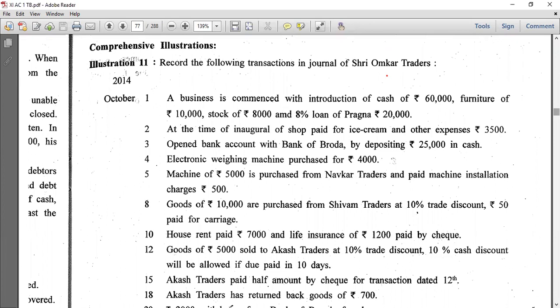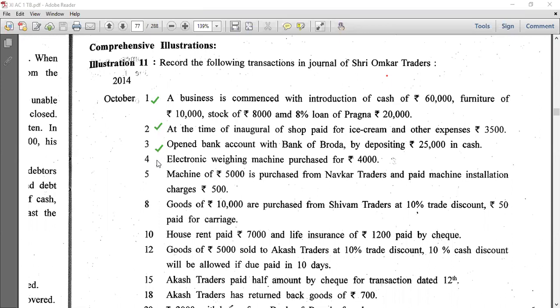At the time of inaugural of shop, paid ice cream and other expenses 3,500. So miscellaneous expenses account debit, to cash, as cash goes out 3,500. Open bank account, that also I had explained to you. So the transactions that I am going to take, those are to be solved by you. I am not going to solve it. It is a common entry, you should know it. See whether we know it or not. If you don't know it, if you have a doubt, ask: teacher, I don't understand this, I will ask, help you.